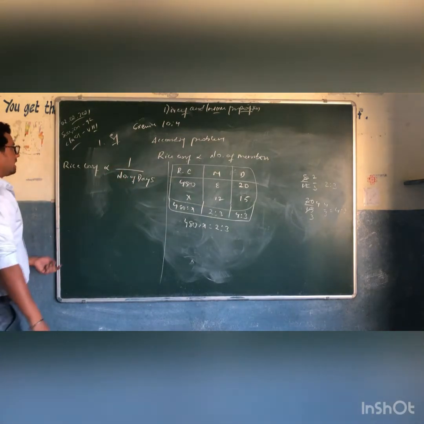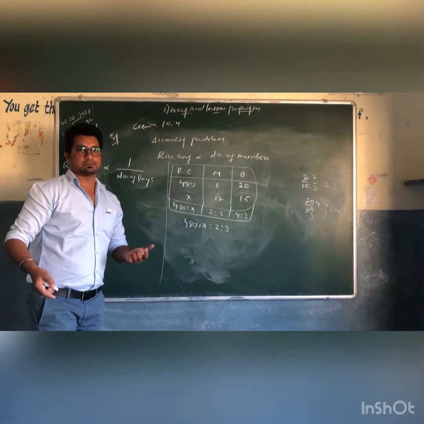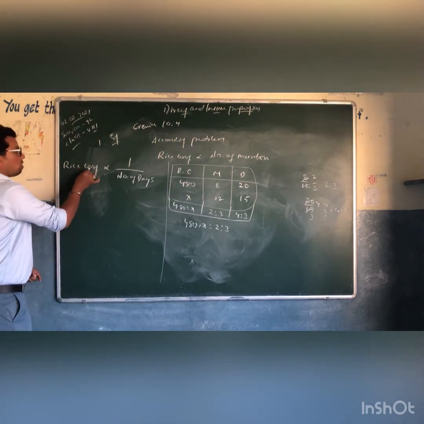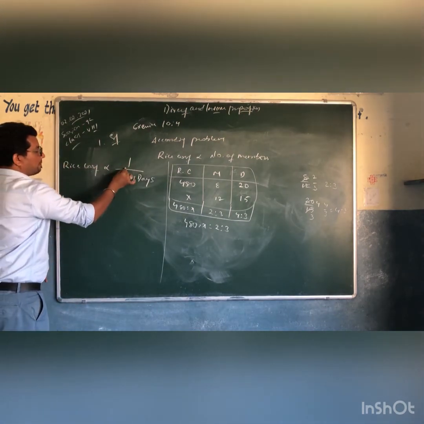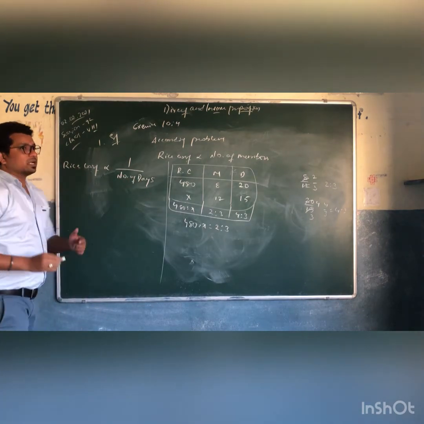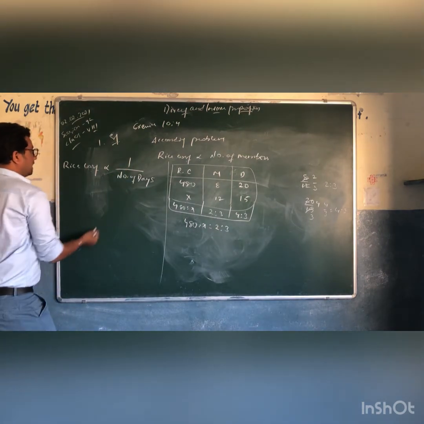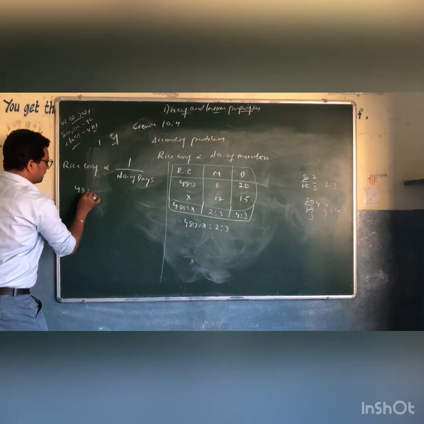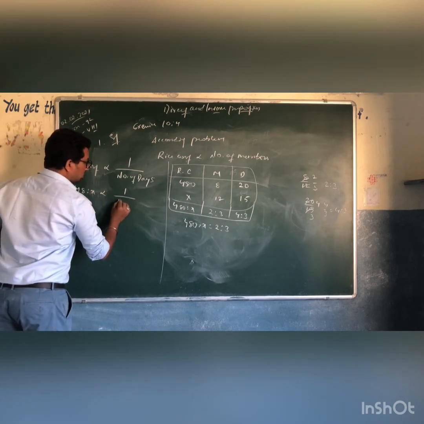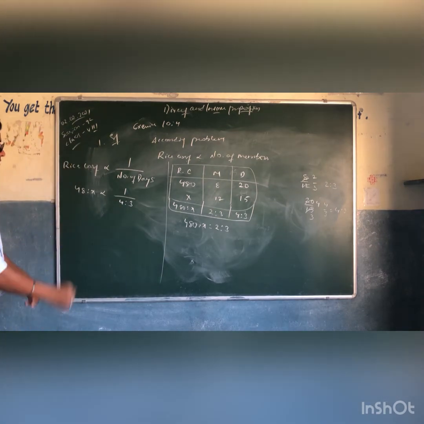Or we can write it as rice cost is inversely proportional to number of days. There are two ways to read it. One, rice cost is directly proportional to 1 by number of days. Or rice cost is inversely proportional to number of days. So I am writing this as 480 is to X directly proportional to 1 by 4 is to 3.